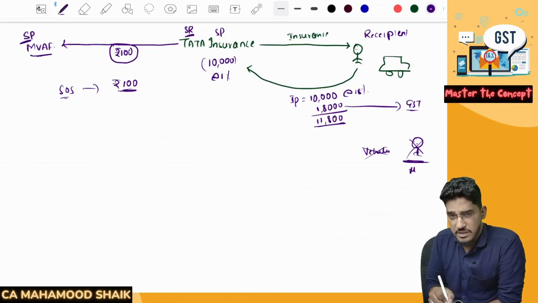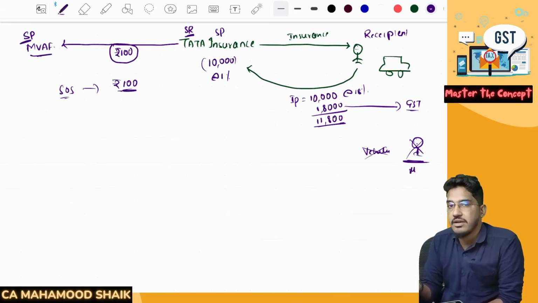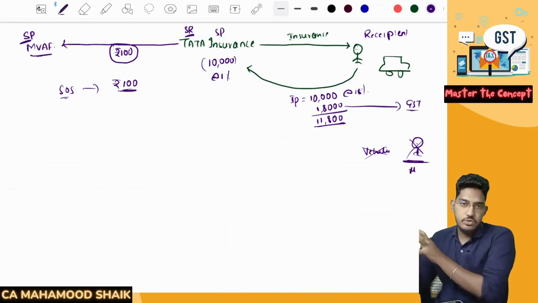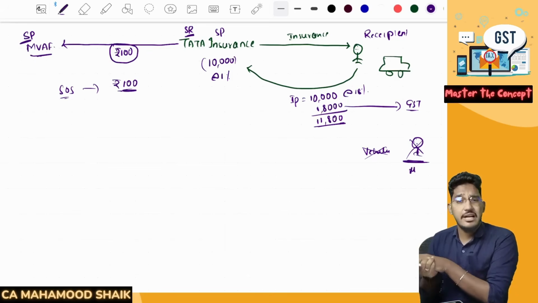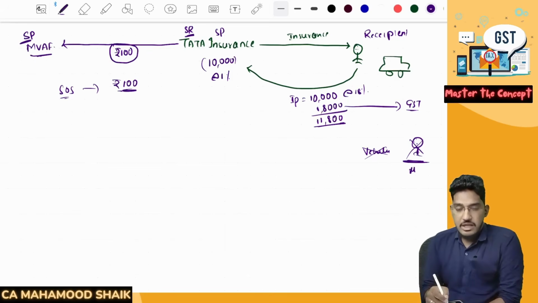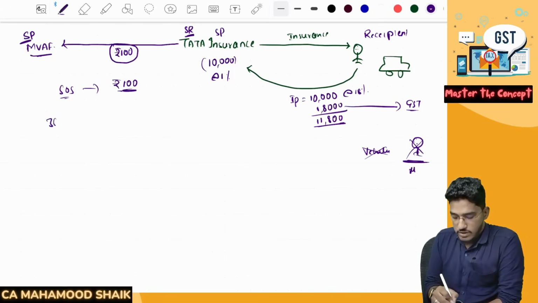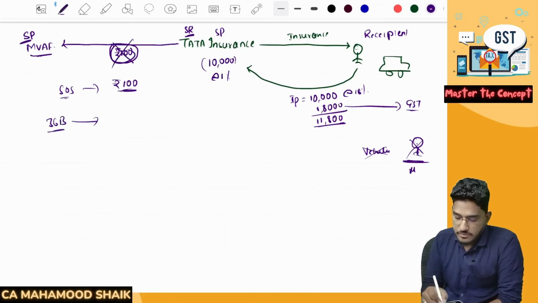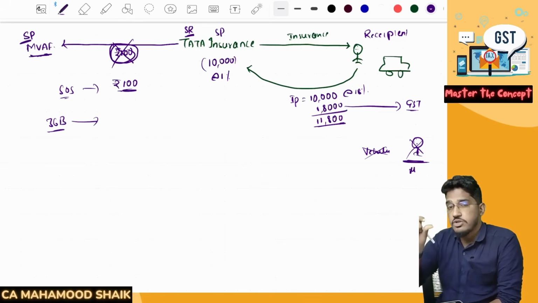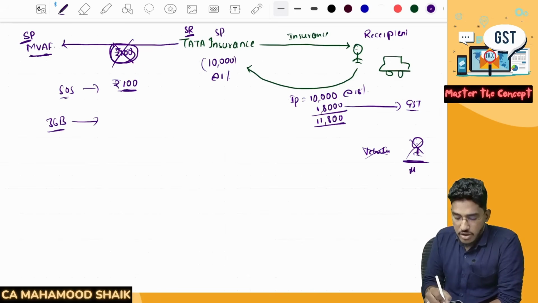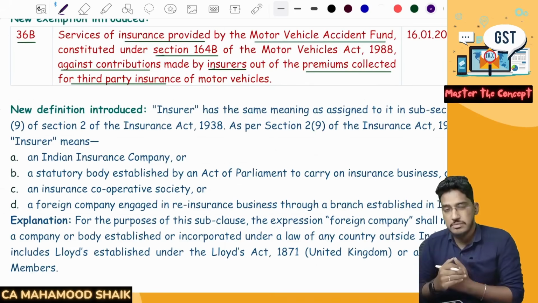Why is the MVAF collecting this contribution? So that if there is any hit and run case where the vehicle can't be traced, they can compensate for the medical expenses. It is a kind of social welfare activity, so the government has given an exemption. A new entry, 36B, has been introduced, stating that this is not subject to GST. The contribution which the MVAF receives from the insurance companies is exempted. This is what entry number 36B says.